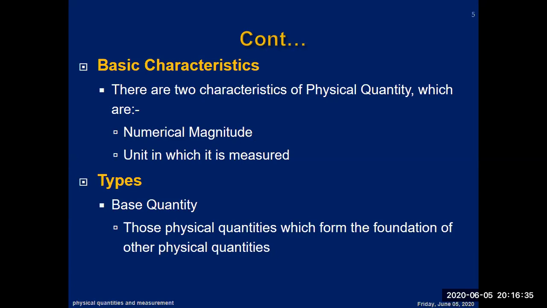Now let's discuss the types of quantities. Number one is base quantity. Base quantities are those physical quantities which form the foundation of other physical quantities. It means that you are going to calculate a number of other types of quantities, like density, like volume, like area. There are different types of quantities which are calculated by using the base quantities. So the basic concept of base quantities is that they are those physical quantities which form the foundation of other physical quantities.